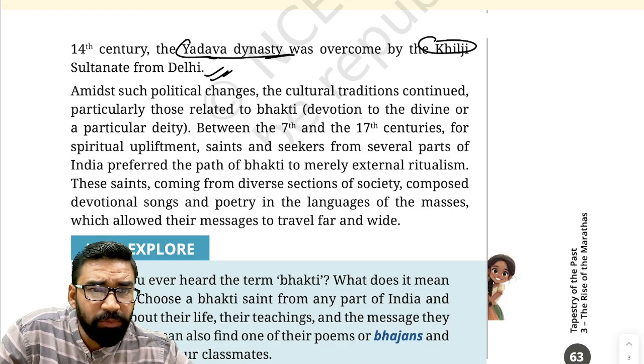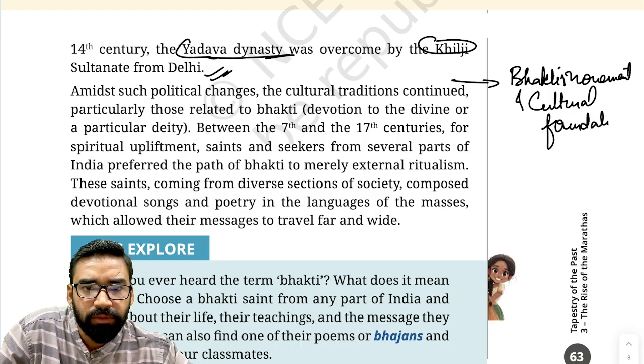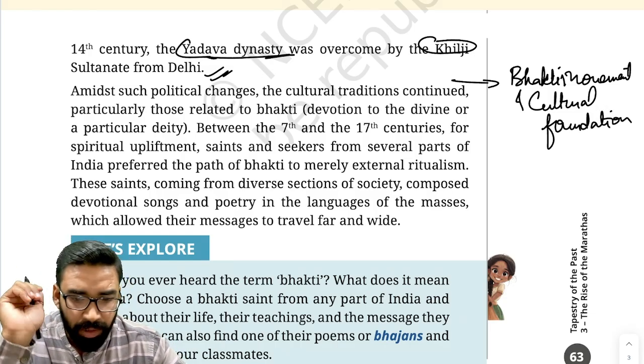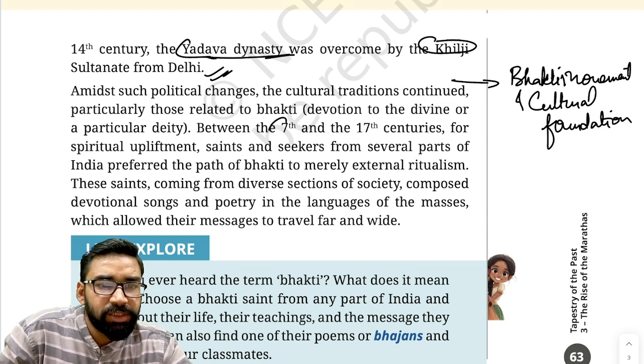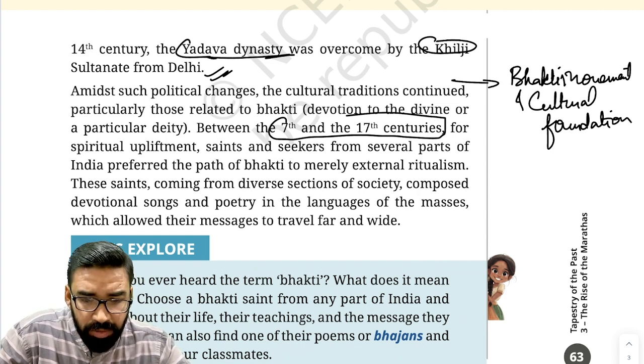Apart from this, the Bhakti movement and cultural foundation was also there. This paragraph is related to the Bhakti movement and cultural foundation. Now, the period between the 7th to 17th centuries across India.